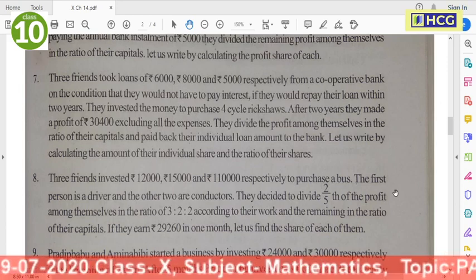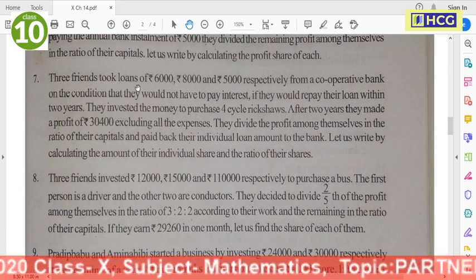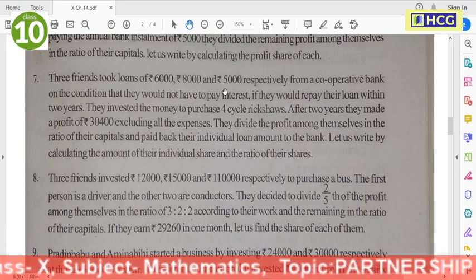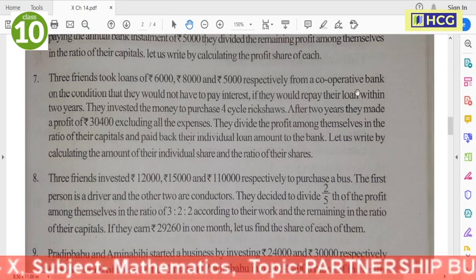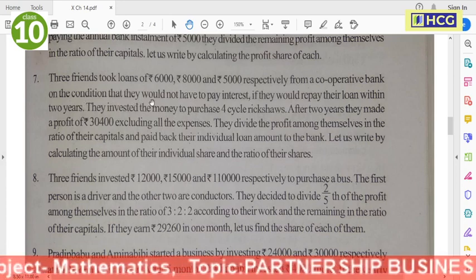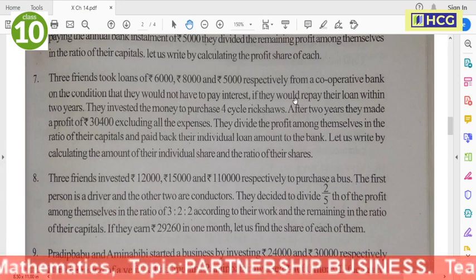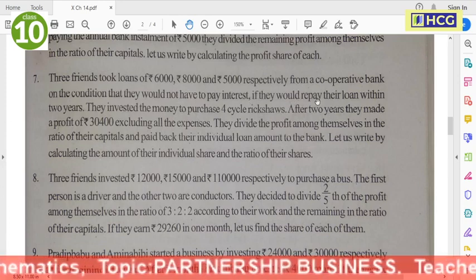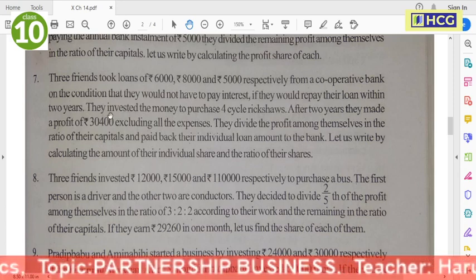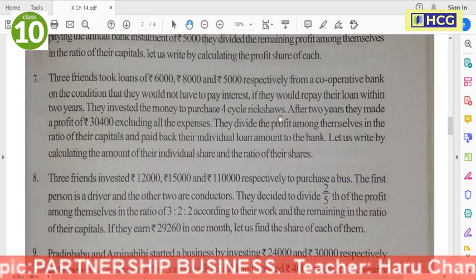Next, question number 7. Three friends took loans of 6,000, 8,000 and 5,000 respectively from a cooperative bank on the condition that they would not have to pay interest if they would repay their loan within 2 years. They invested the money to purchase 4 cycle rickshaws.